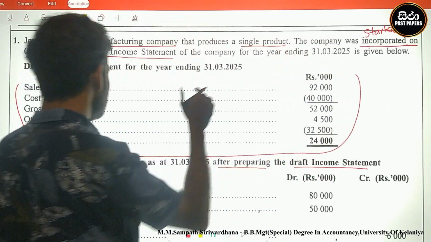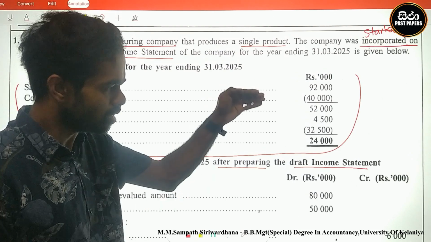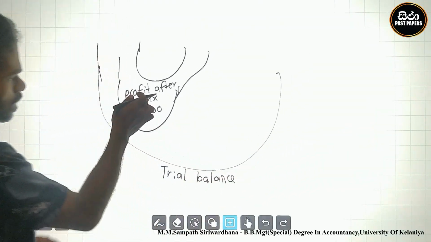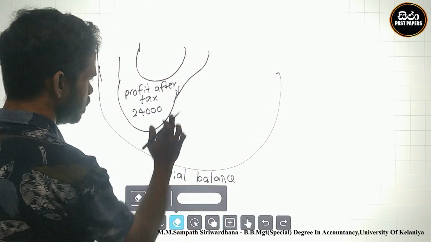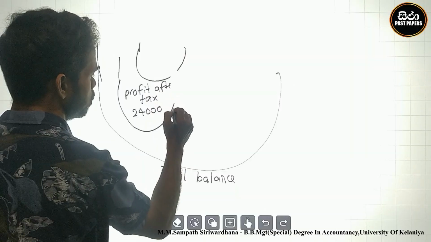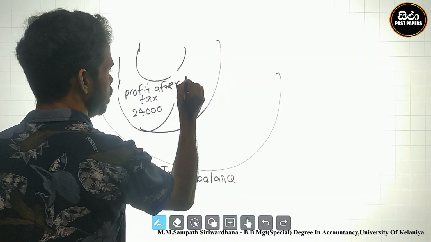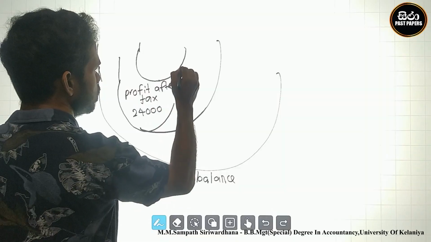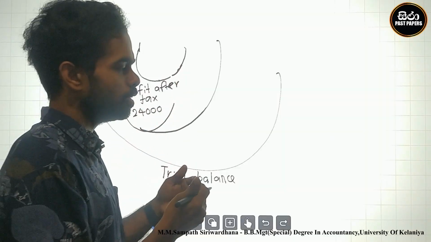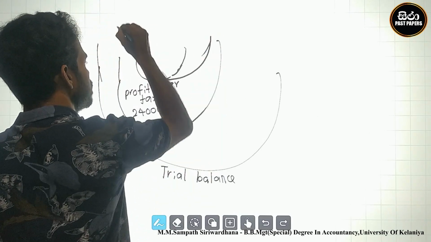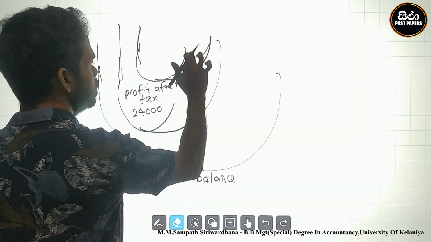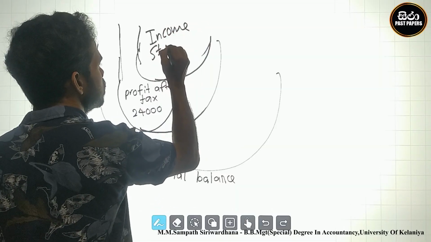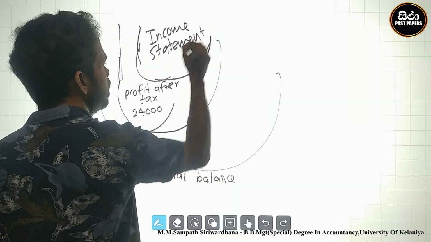So the profit after tax bucket includes the sales revenue and income statement items.